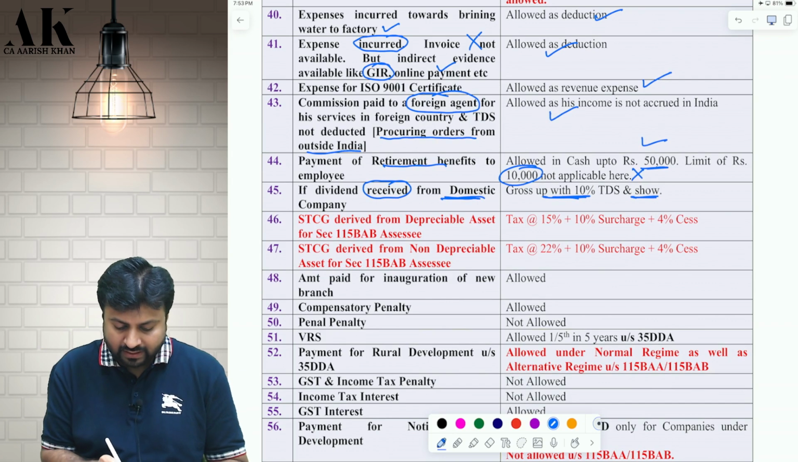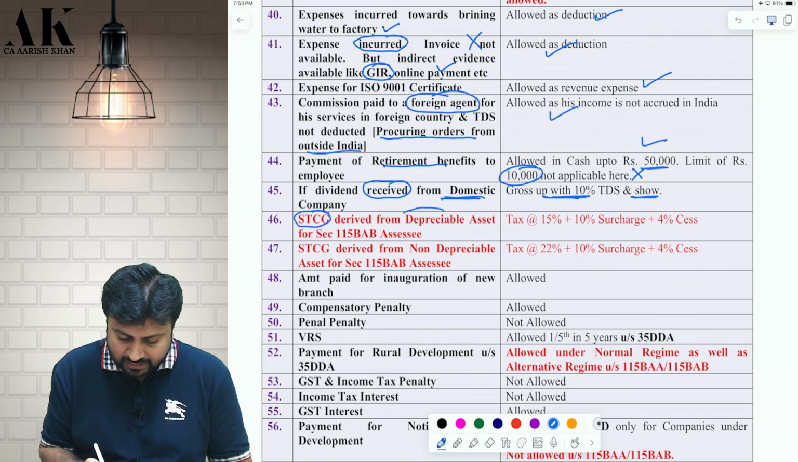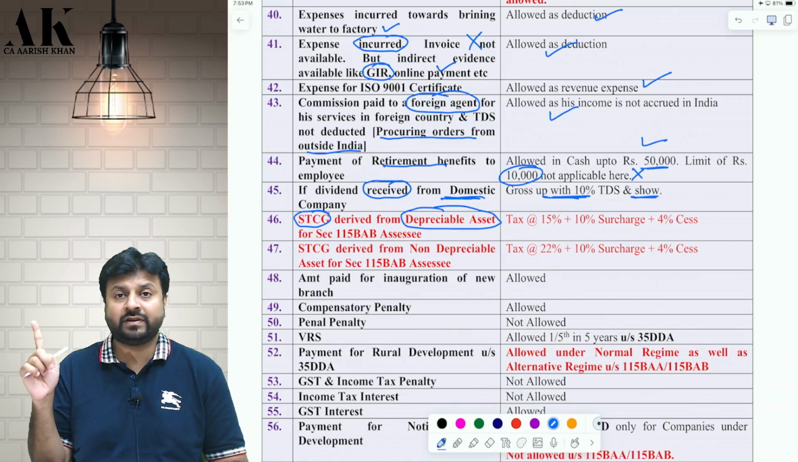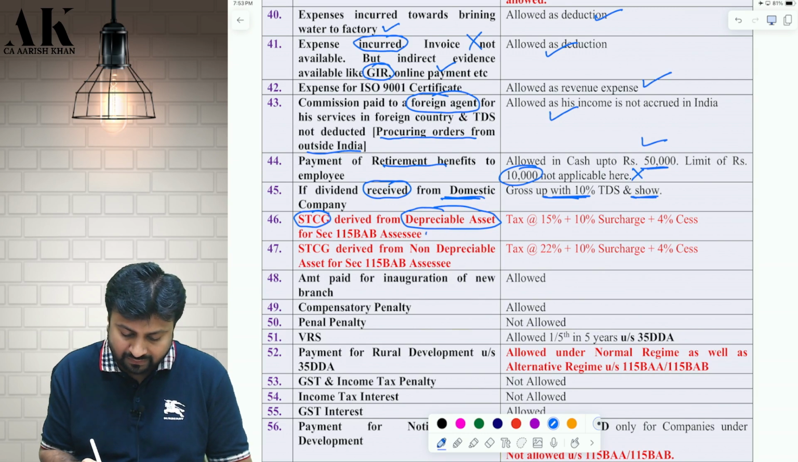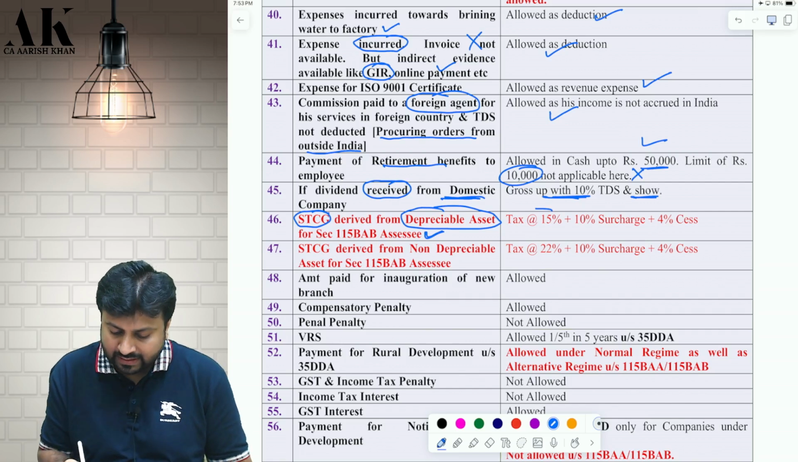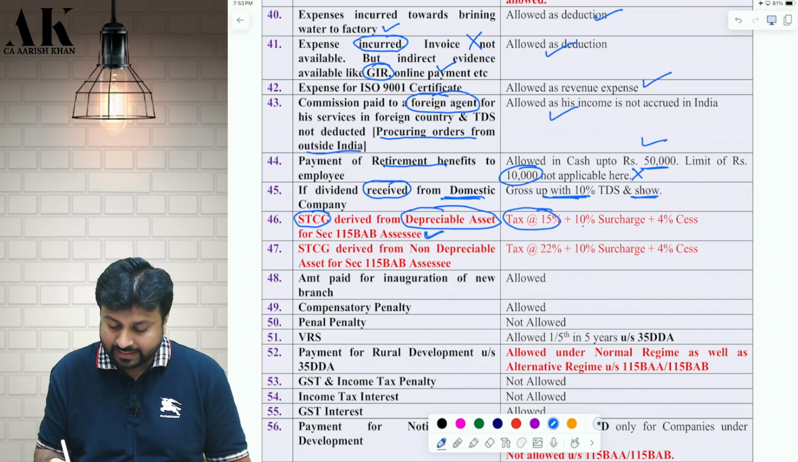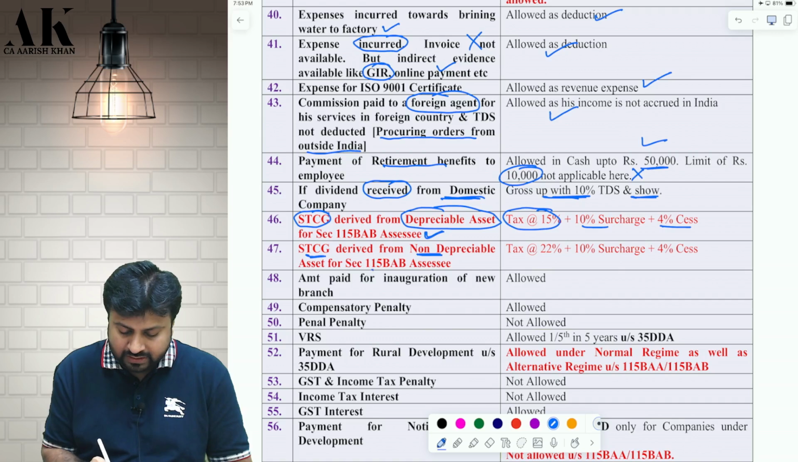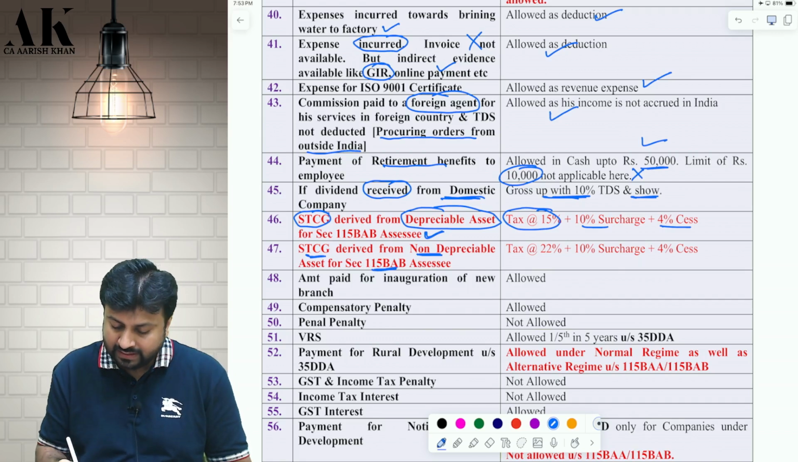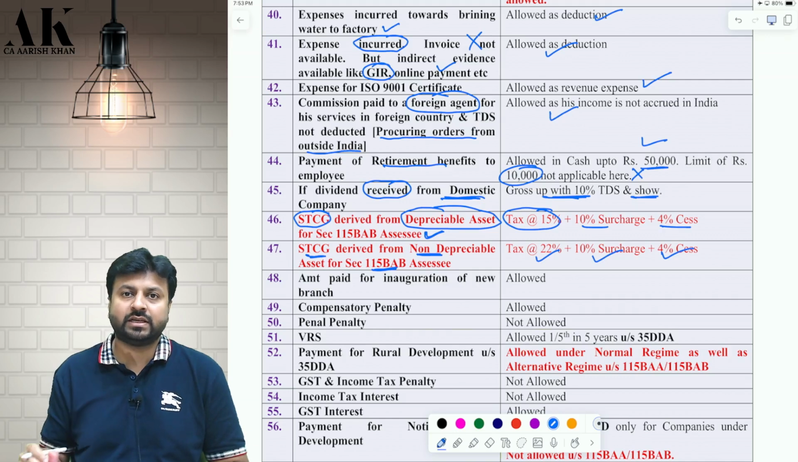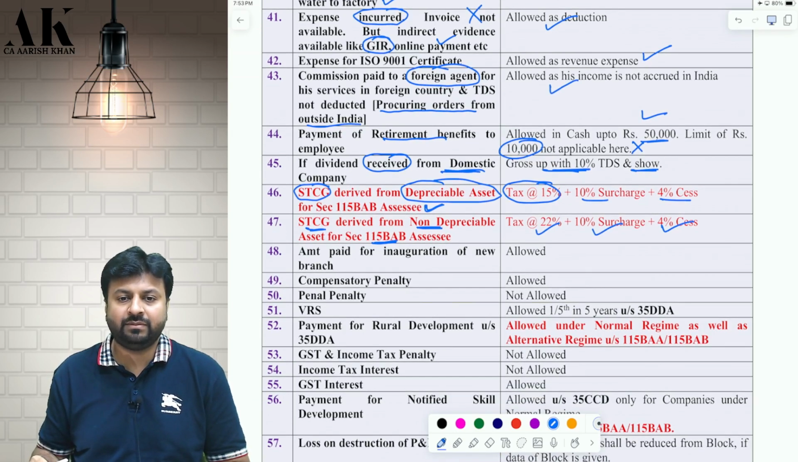Next one, if I earn some STCG from a depreciable asset, if I'm earning some STCG from plant, machinery, furniture, building, or intangible asset under 115BAB, STCG from a depreciable asset is taxable at 15%, 10% surcharge and 4% cess. And STCG from a non-depreciable asset under 115BAB is taxable at 22%, 10% surcharge and 4% cess. Be very careful. You'll make some mistakes here in the examination in 115BAB.